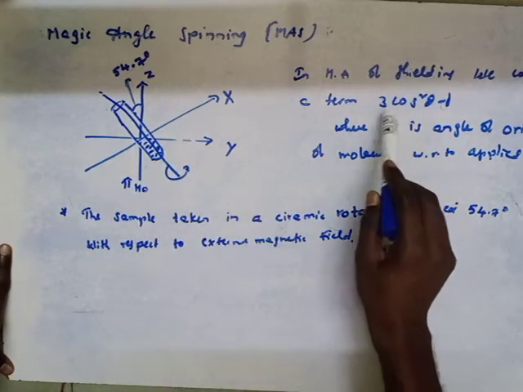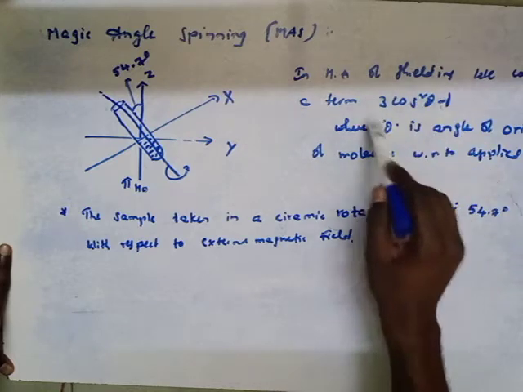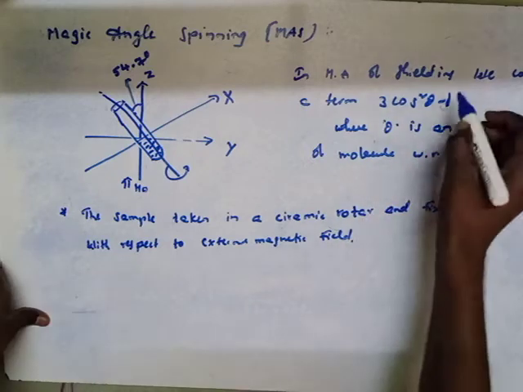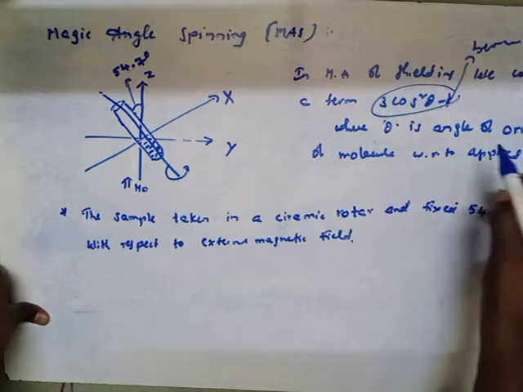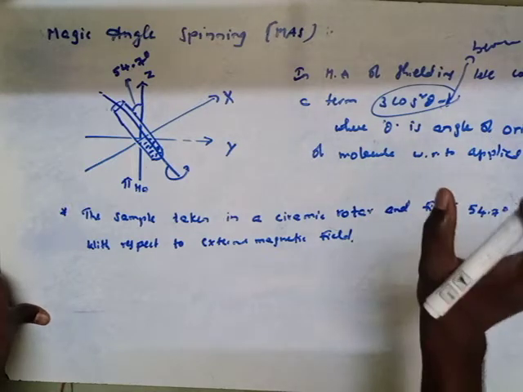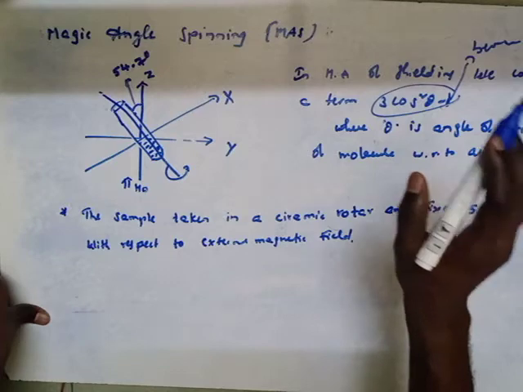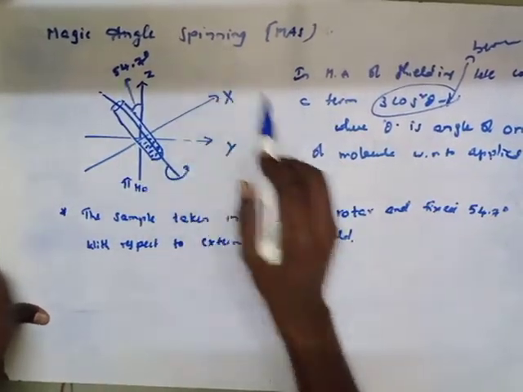When 3 cos square theta minus 1 becomes 0, then the magnetic anisotropy effect will be 0, meaning it will be resolved by the magic angle technique.